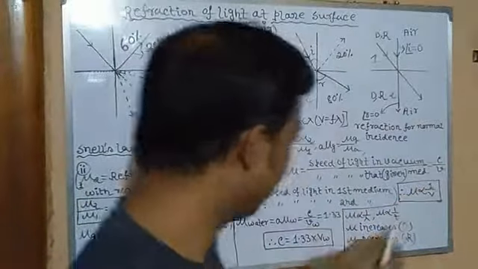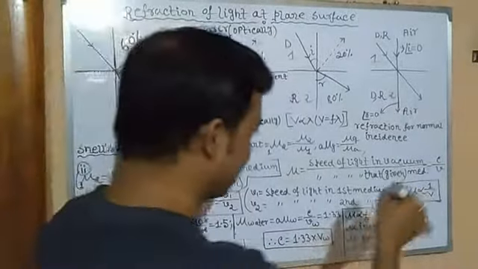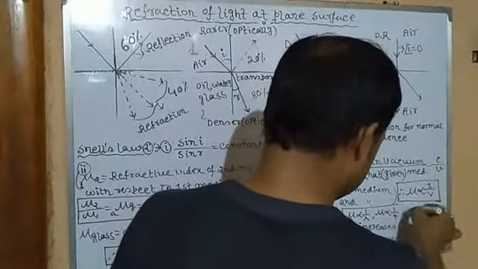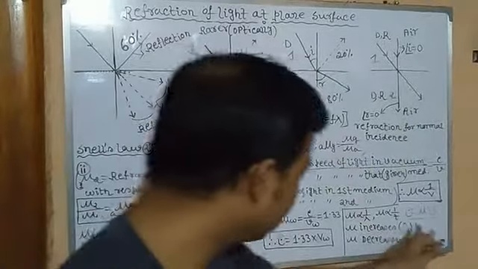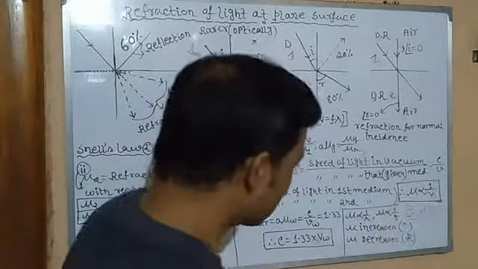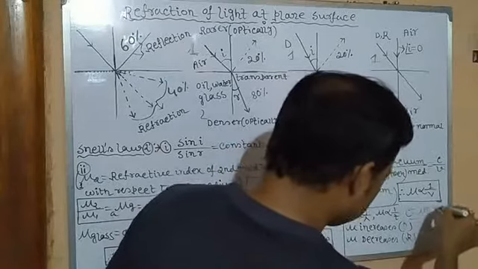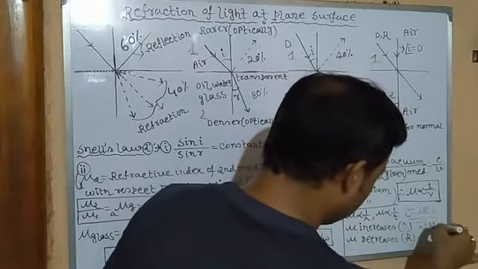Mu equals c by v. So from here we can easily write c is equal to mu v. Clear, isn't it? C equals mu v. Clear? So how many times v? Mu into v.